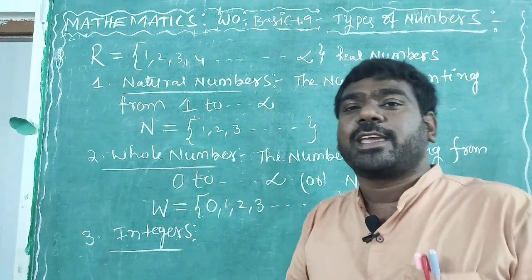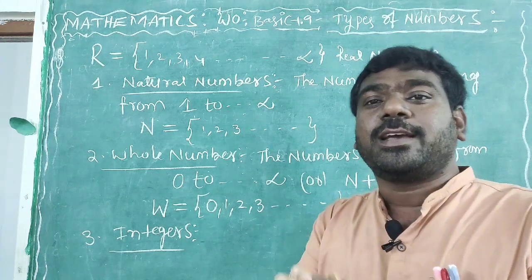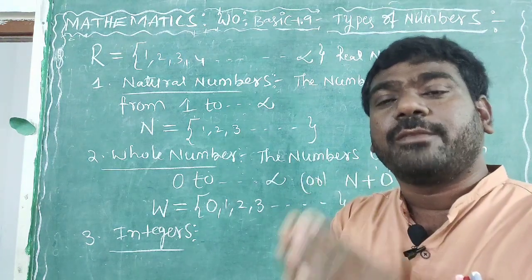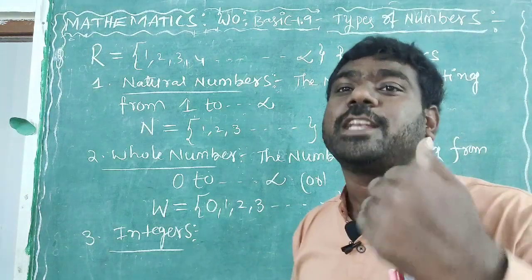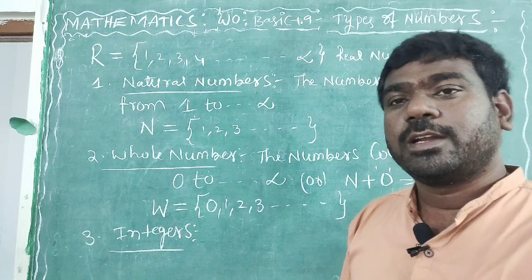Otherwise, how can I say the definition? Set of whole numbers plus negative numbers. So like this also we can define the integers.